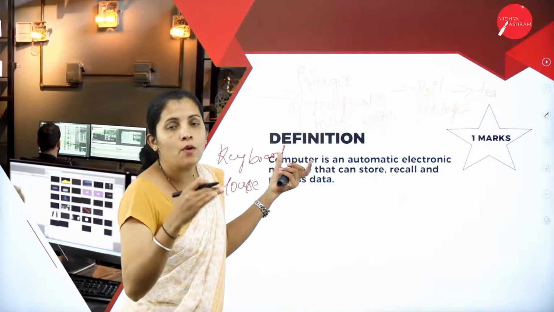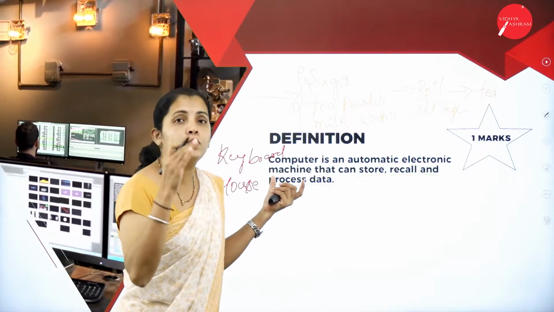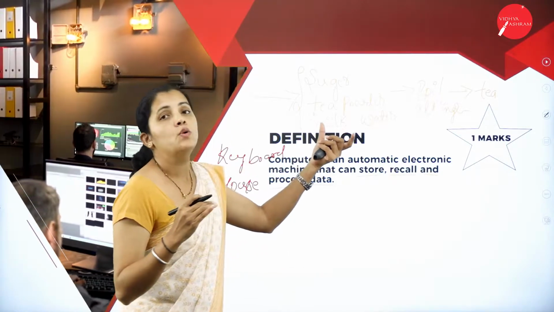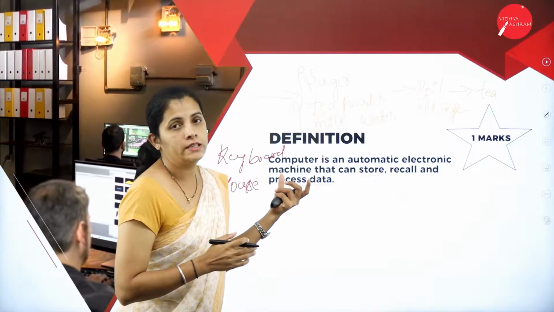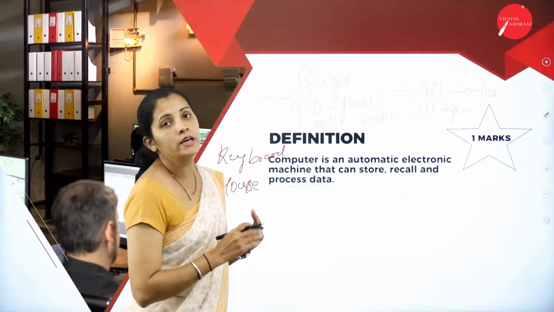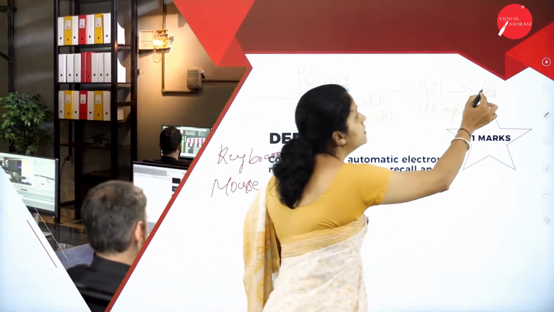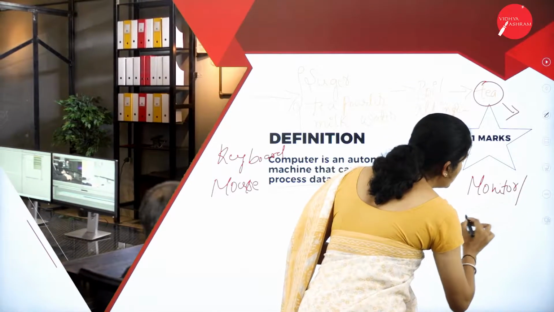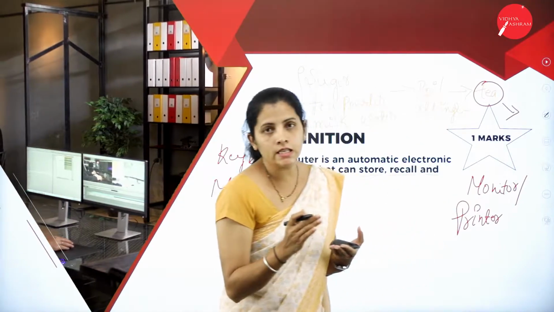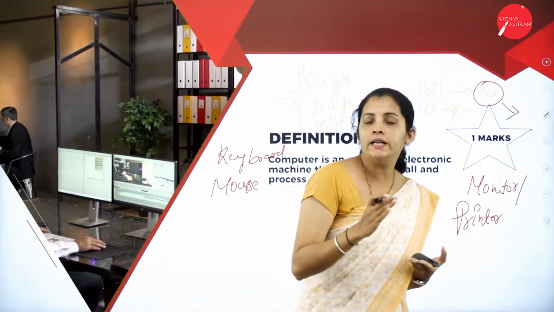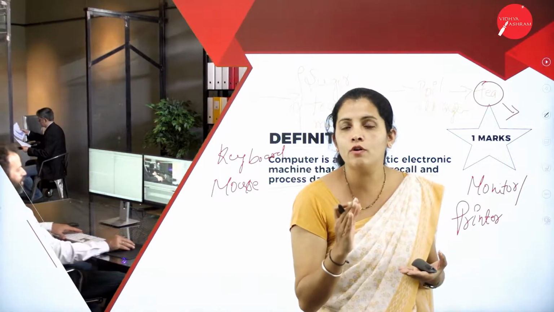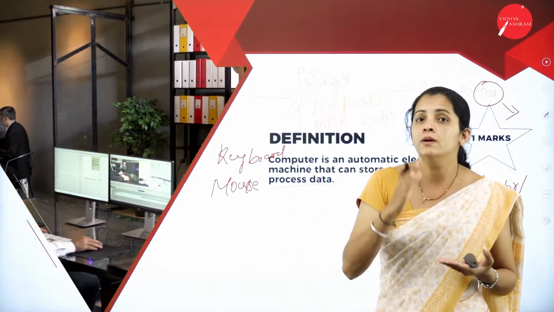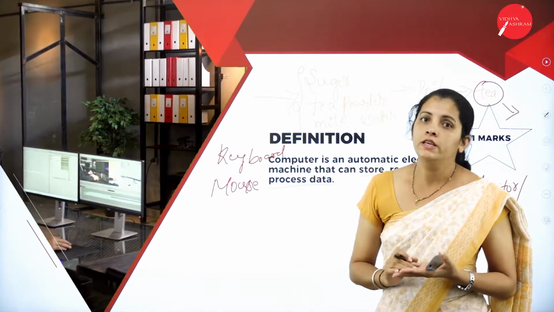After accepting data, what's the job of the computer? It is going to process and execute all the instructions. After that, what is the job of the computer? That is to produce the output to the user. So here the output device is nothing but the monitor or printer. So in general, a computer is an automatic electronic device responsible for accepting the input from the user, processing all the input and producing the result to the user.